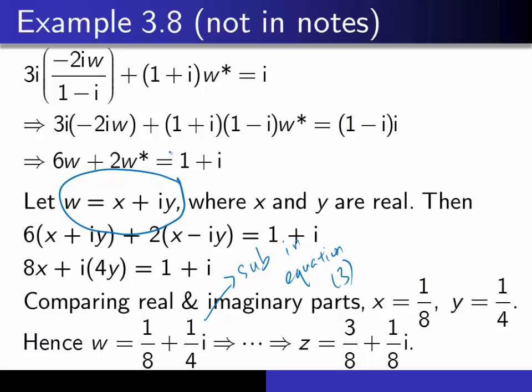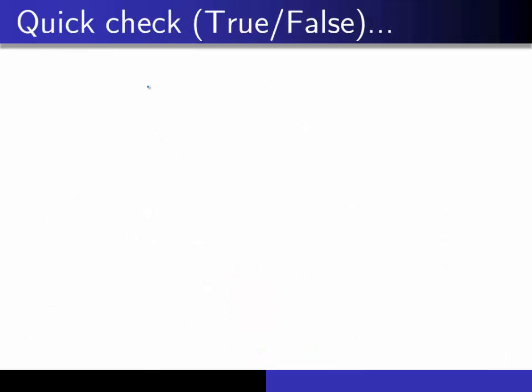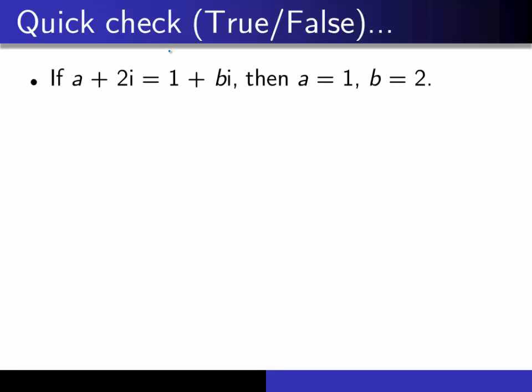Okay, let's go on. Let's do a quick check exercise. Although I haven't ended the lecture, never mind. True or false questions. If a plus 2i equals 1 plus bi, does it mean that a is 1 and b is 2? True or false? Okay, the answer is false.